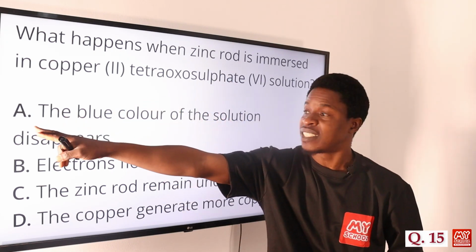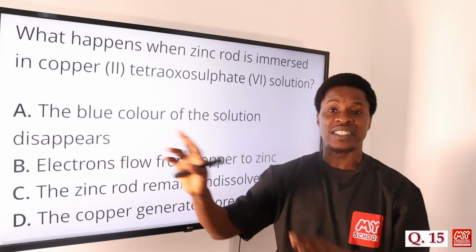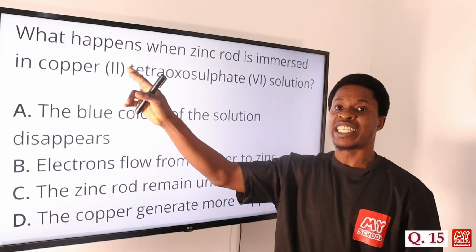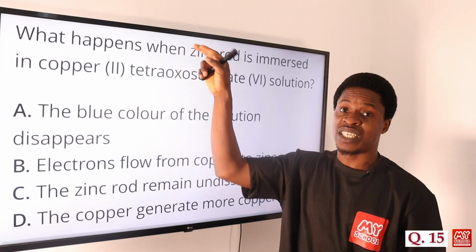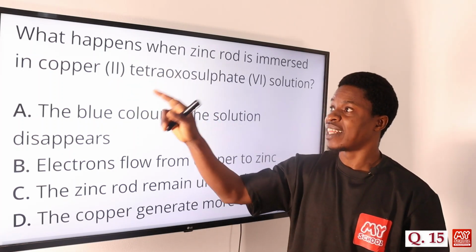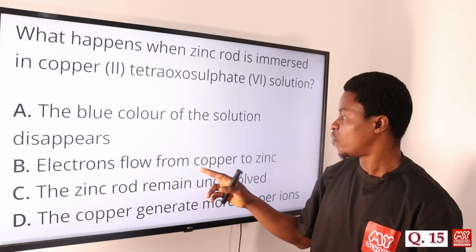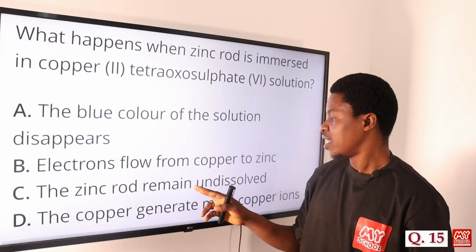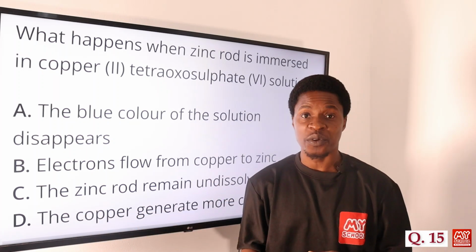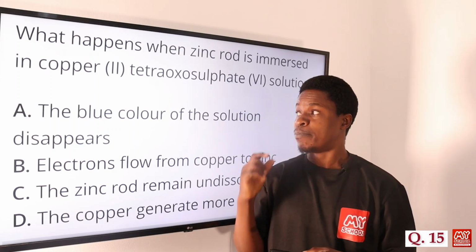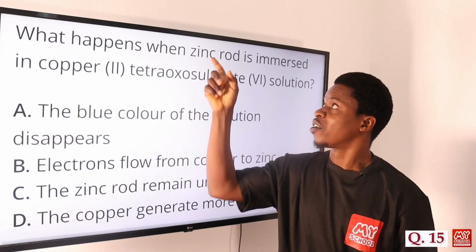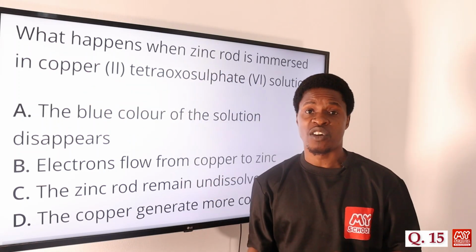So option A, as you can see, says the blue color of the solution disappears. That, of course, is the answer, because the copper(II) ion has been displaced by the zinc rod. The zinc comes in here and forms a solution with this, and then it displaces the copper. Option B says electrons flow from copper to zinc. Option C says the zinc rod remains undissolved. Option D says the copper generates more copper ions. That's not going to happen. So what will happen here is that the blue color of the copper(II) tetraoxosulfate(VI) solution will disappear, because the zinc rod has come in to displace the copper(II) ion that we have there.